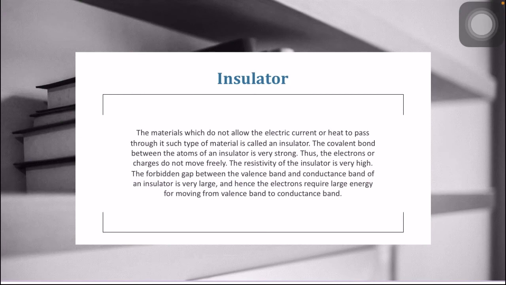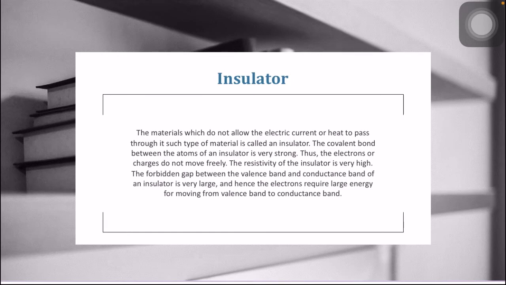Next, a clear definition for insulator is that the materials which do not allow the electric current or heat to pass through it, such type of material is called an insulator. The covalent bond between the atoms of an insulator is very strong. Thus, the electrons or charges do not move freely. The resistivity of the insulator is very high.